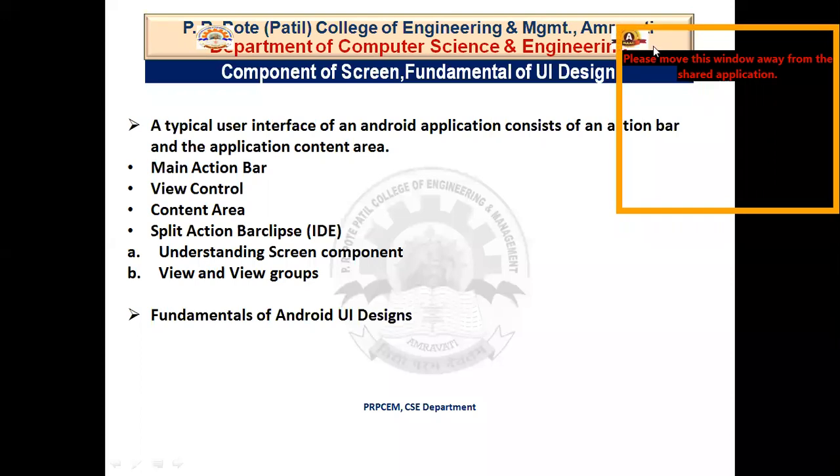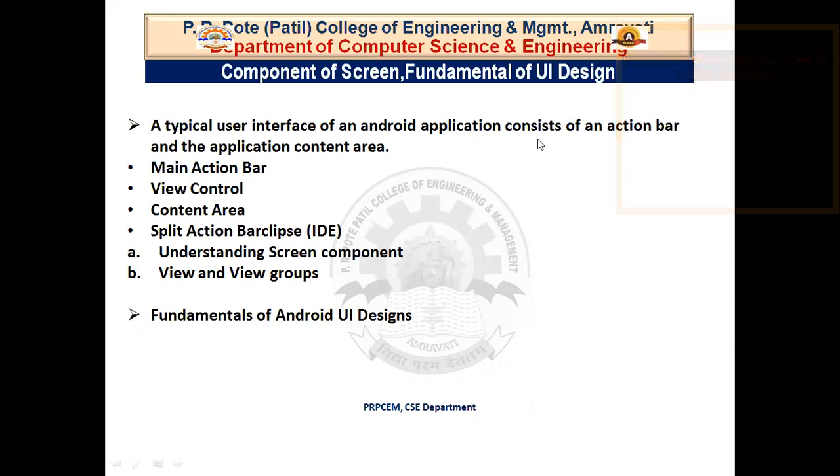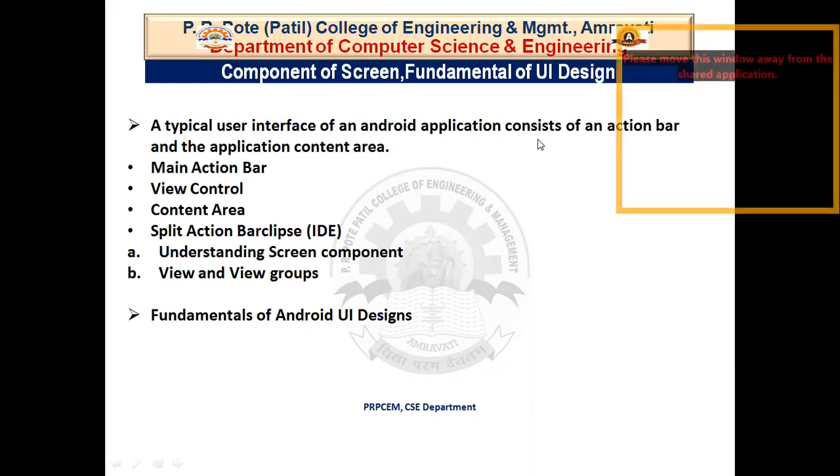Next, we have components of screen and fundamentals of UI design. A typical user interface of an Android application consists of an action bar and the application content area, which contains the main action bar, view control, content area, and split action bar. This is again subdivided into two points: understanding screen components, and views and view groups. The basic unit of an Android application is the activity, and the user interface is defined in an XML file. During compilation, each element in the XML is compiled into the equivalent Android graphical user interface class.